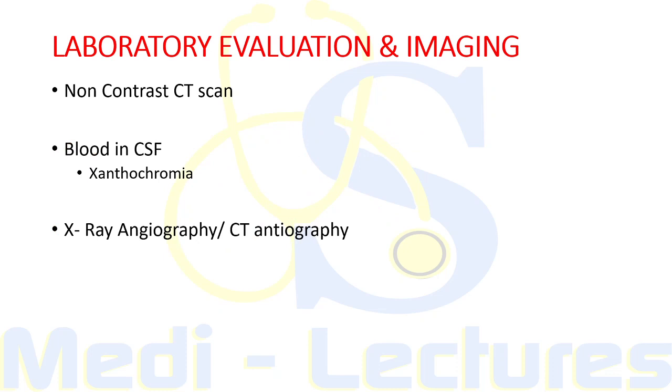Now, once the diagnosis of hemorrhage from a ruptured saccular aneurysm is suspected, we can perform 4-vessel conventional X-ray angiography, which includes both the carotids and both the vertebral arteries, or we can go for CT angiography. Now, these are performed to localize and define the anatomic details of aneurysm and to determine if another unruptured aneurysm exists. It also helps in planning the therapy.